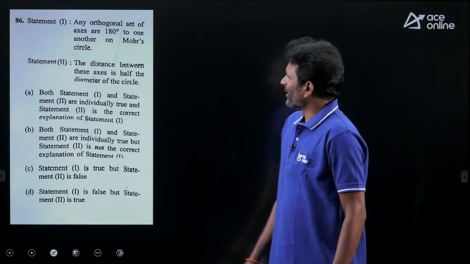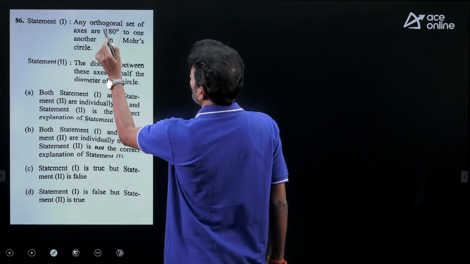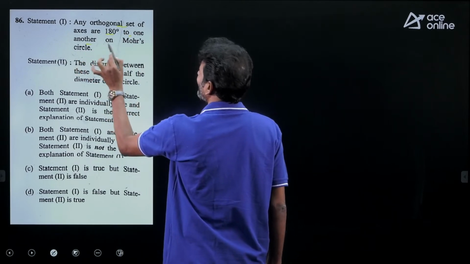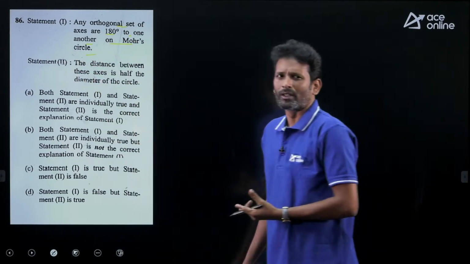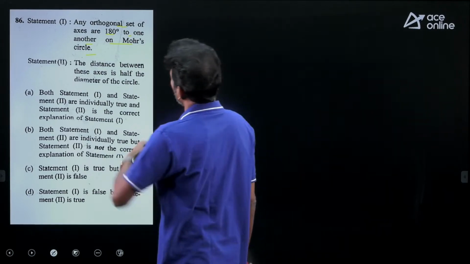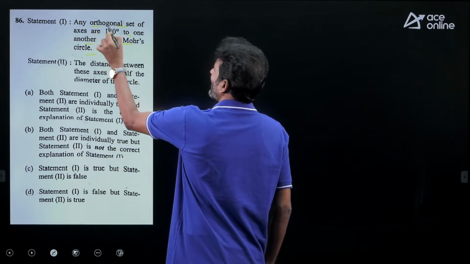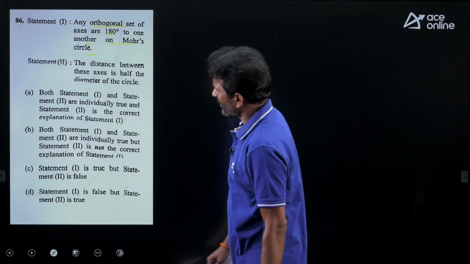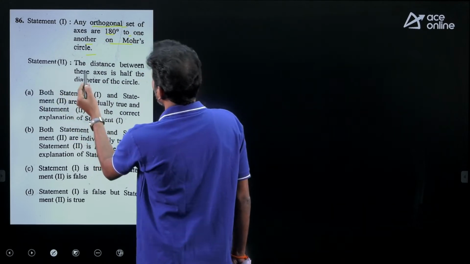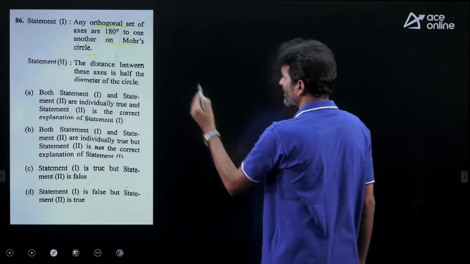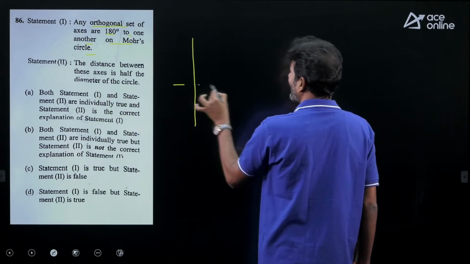See, it is related to the Mohr circle. Look at here, statement 1: if I consider any orthogonal set of axes, they are 180 degrees to one another on the Mohr circle. Yes, absolutely right. In Mohr circle, every angle is double the original angle. So, if the original angle between the two axes is 90, it is shown as 180. Statement 1 is correct. Now come to statement 2. The distance between these axes is half of the diameter of the circle. That is, the distance between these two axes is the radius of the Mohr circle.